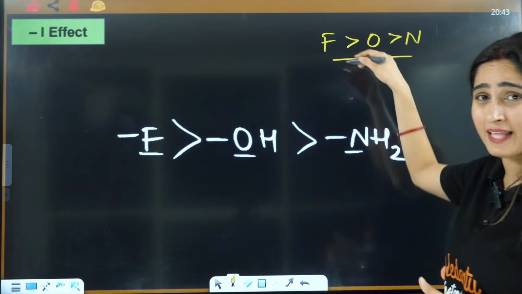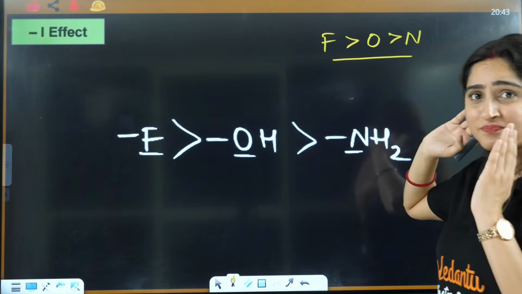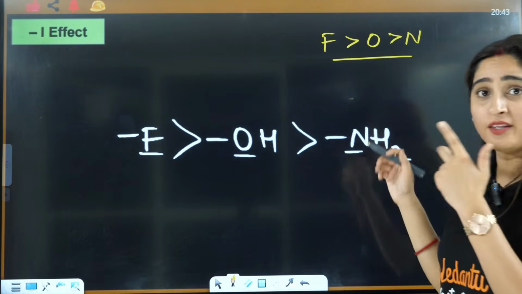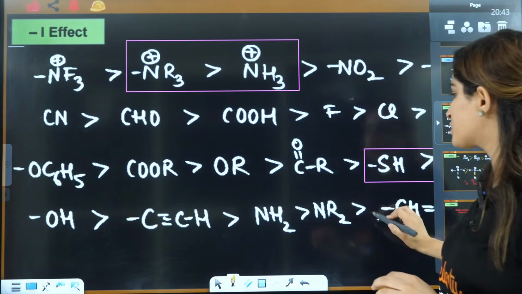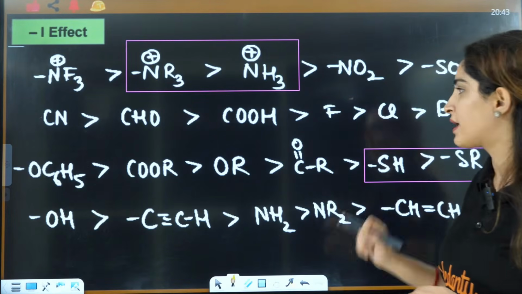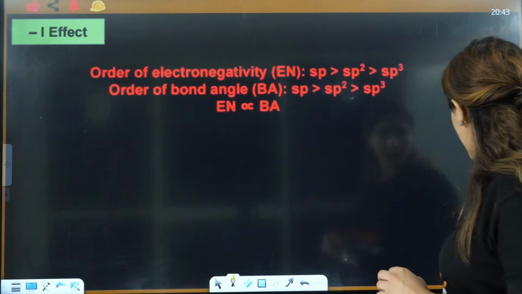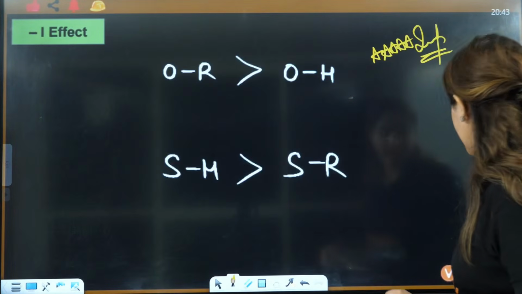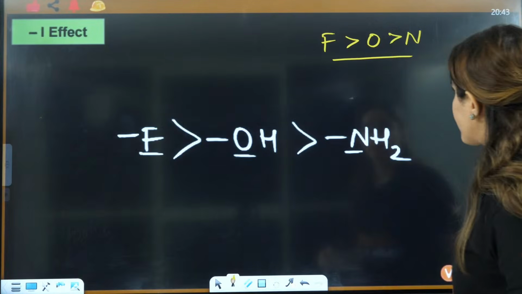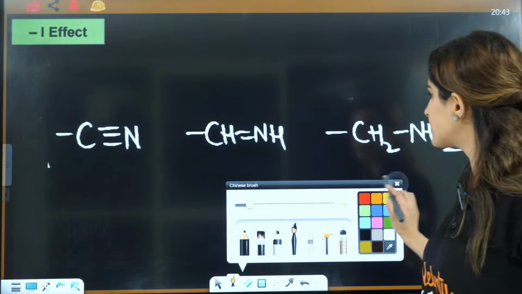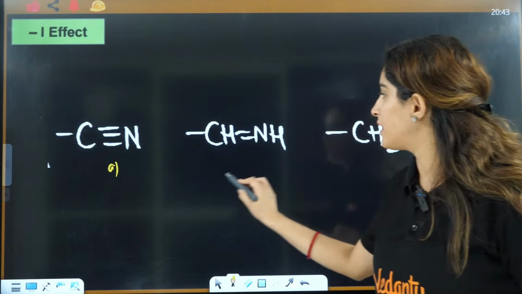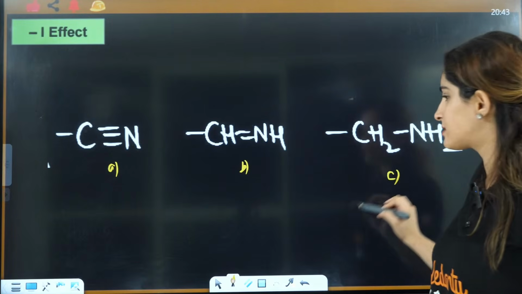These are all there in your order. If you see, it is there in the order also, right? So why it is so, that I have already told you, right? Okay, yes everybody. Okay, now tell me about this one. This is A, this is B, and this is C.